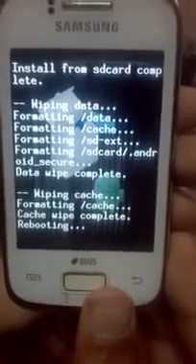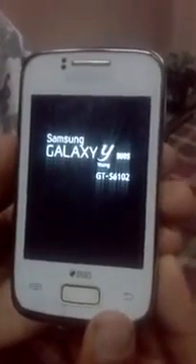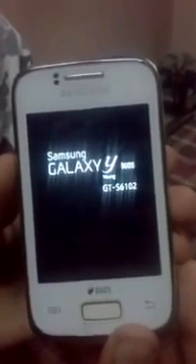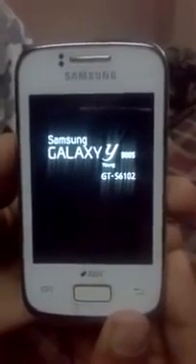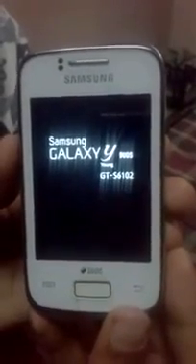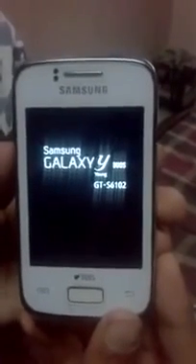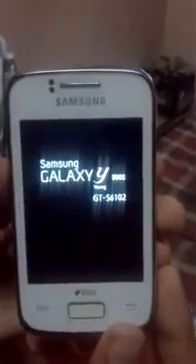Rebooting. As it is the first boot after the installation, it will take some time to get started. I will tell you again, don't try to install this KitKat 4.4 on your Galaxy Y. It will cost you, because there is a big difference between these two, as the names suggest, Y Duos and Y. You can see that the phone has been rooted and the Google symbol is now showing.